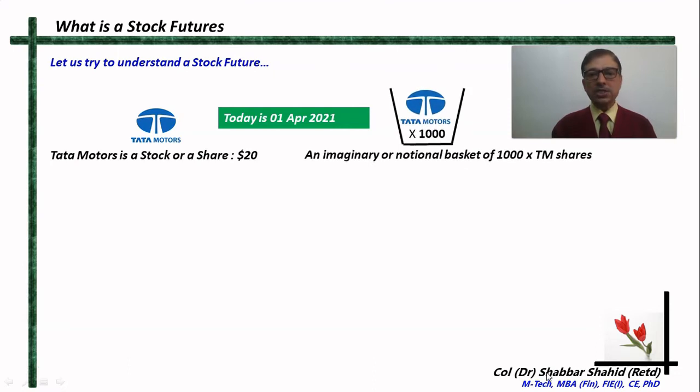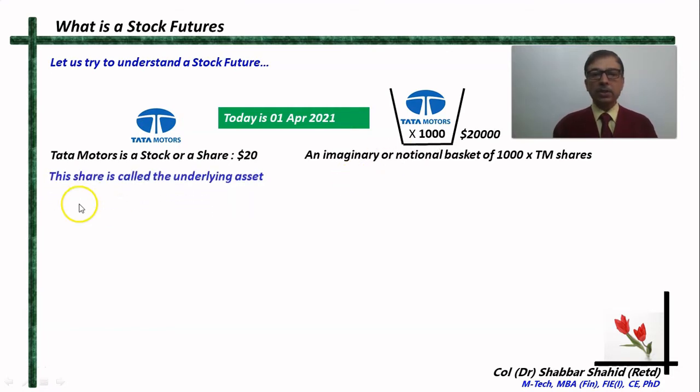And let us imagine a notional basket, an imaginary basket containing 1000 shares of Tata Motors. Just an imaginary basket, alright? It's not a real thing. So if the Tata Motors share is costing 20 rupees a share, then this basket of 1000 Tata Motors shares will be valued at $20,000, isn't it?